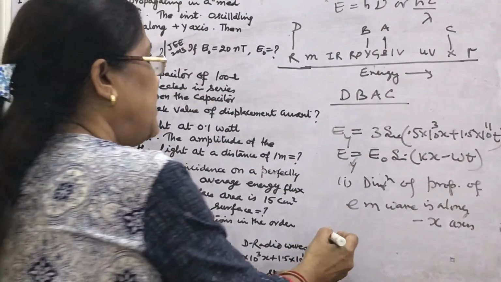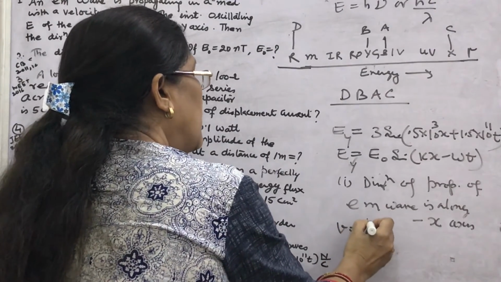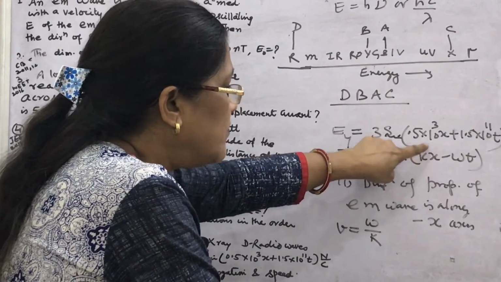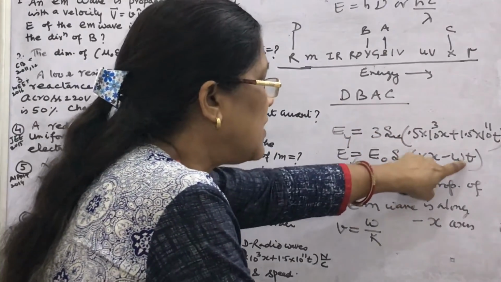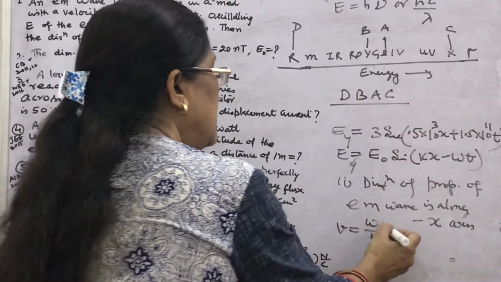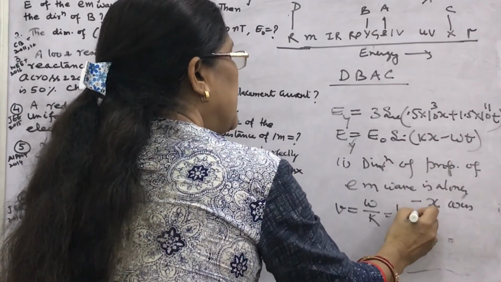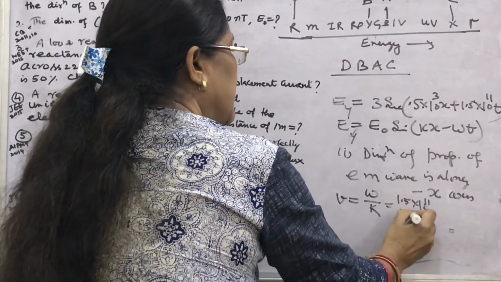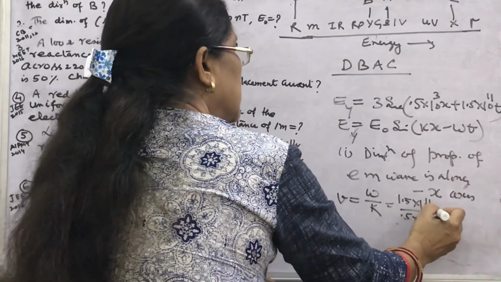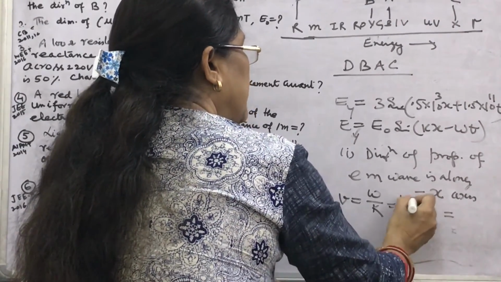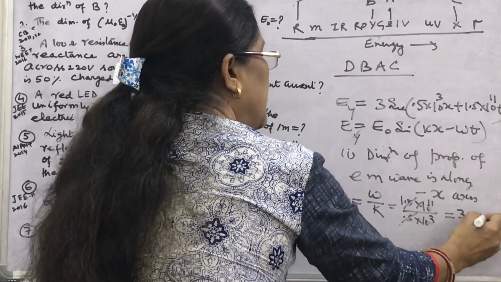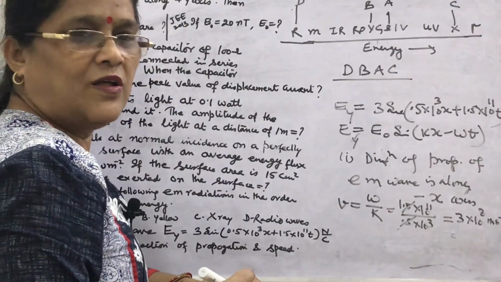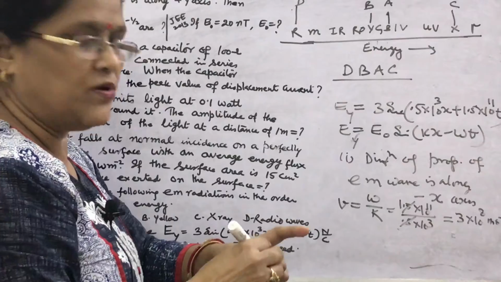Speed. What is the formula for the speed of an EM wave? V equal to omega by k. Now compare. In place of k, what is written? This value. In place of omega, what is written? This value. Find omega by k. It is simple. 1.5 into 10 to the power 11 upon 0.5 into 10 to the power 3. So, what is the speed? This will give you 3 into 10 to the power 8 meter per second. And this is the speed of EM waves.